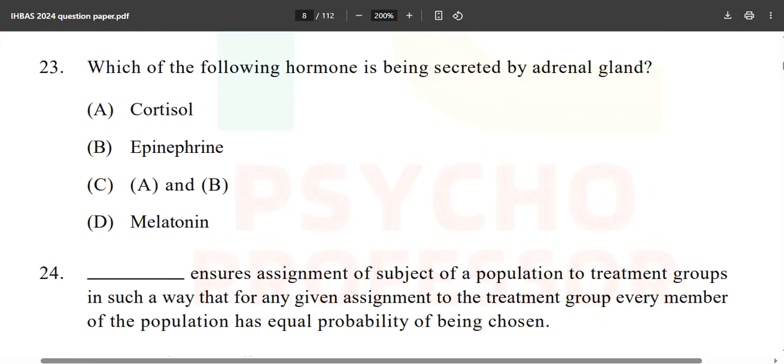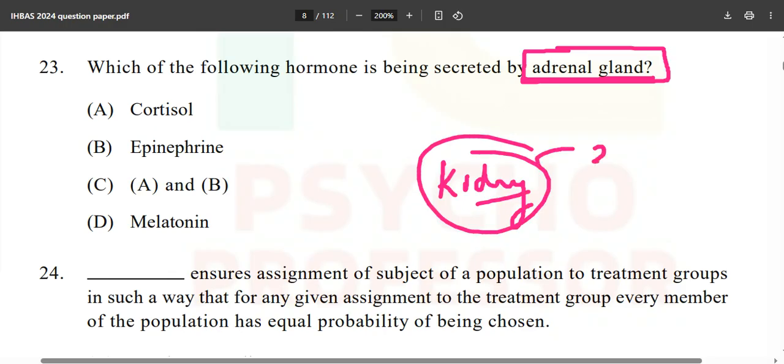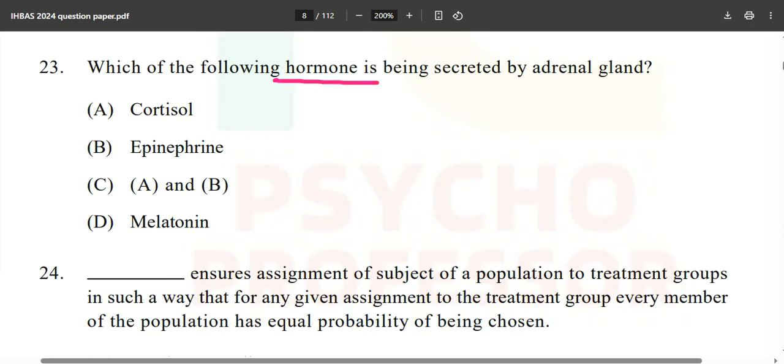Which of the following hormones is secreted by the adrenal gland? Now, where is this adrenal gland situated? Is it situated around your kidneys? Okay, so just above your kidneys. How many kidneys do you have? You have two kidneys. So obviously, you have two adrenal glands just above your kidneys. Which of the following hormones is secreted by the adrenal gland? And what is the correct answer over here? Cortisol. Obviously.